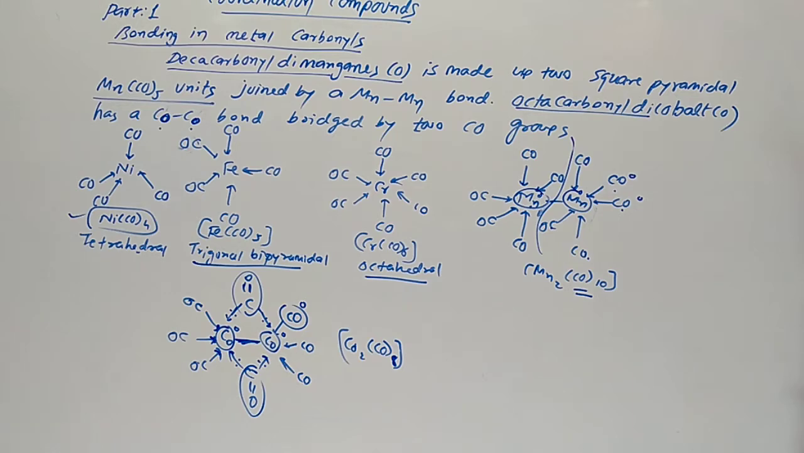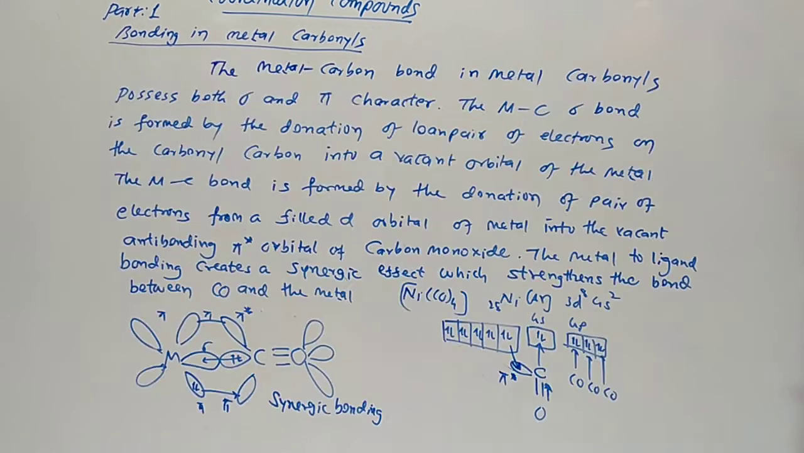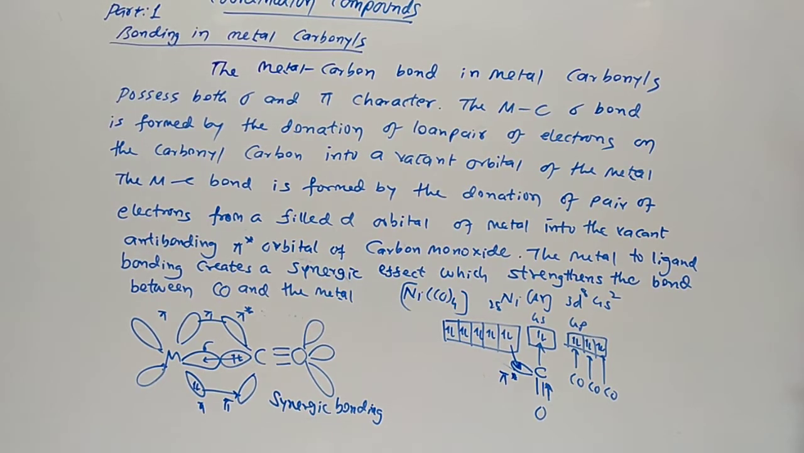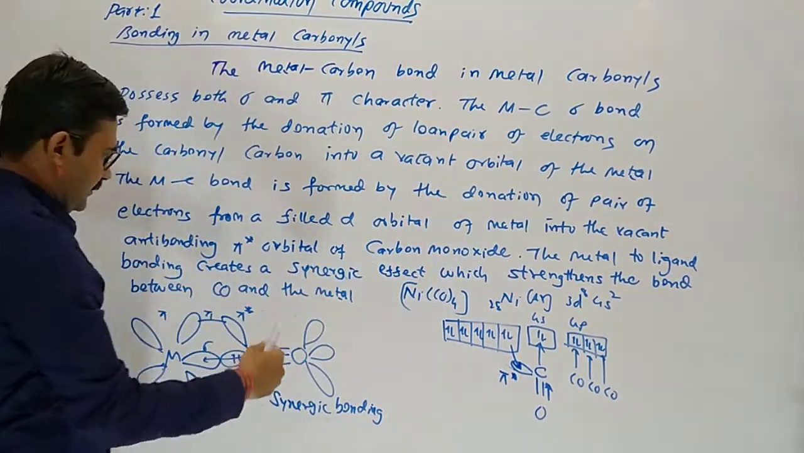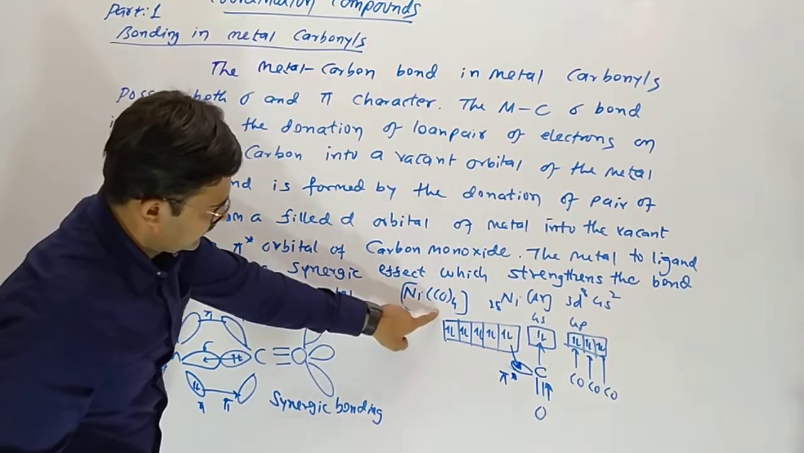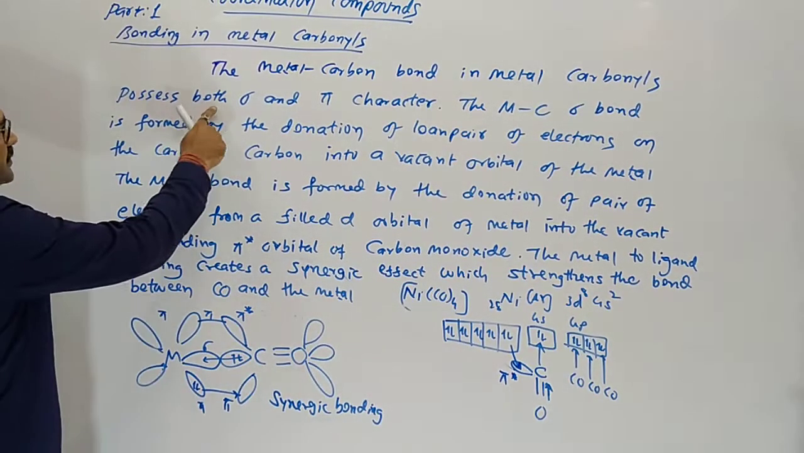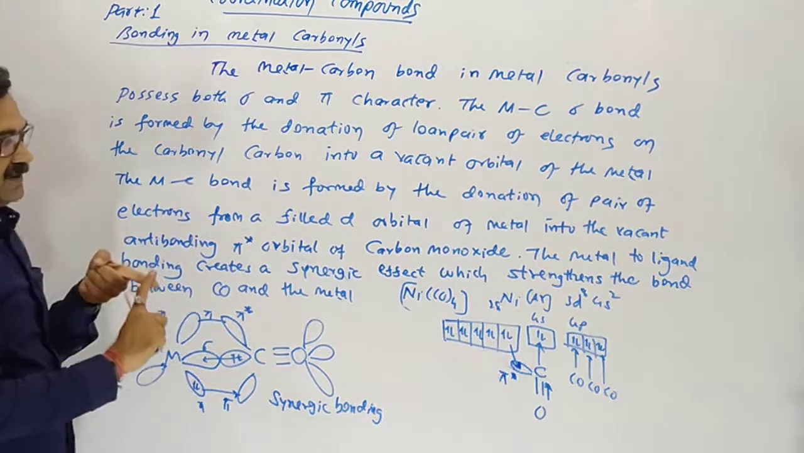So this type of metal carbonyl compound forms here, with the metal-carbon bond in metal carbonyl. Metal with carbonyl possesses both sigma and pi types of bond.